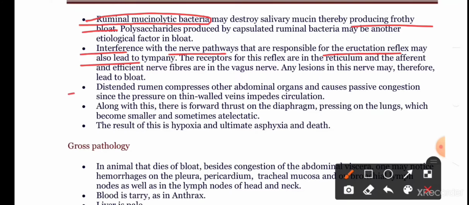The distended rumen compresses the other abdominal organs. Because of the distended rumen, the organs present beside the rumen inside the abdomen undergo compression, which causes passive congestion, since the pressure on thin-walled veins impedes the circulation. Along with this, there is a forward thrust on the diaphragm, leading to pressure on the lungs, which become smaller and sometimes atelectatic. The result of this is hypoxia, ultimately leading to asphyxia and death.